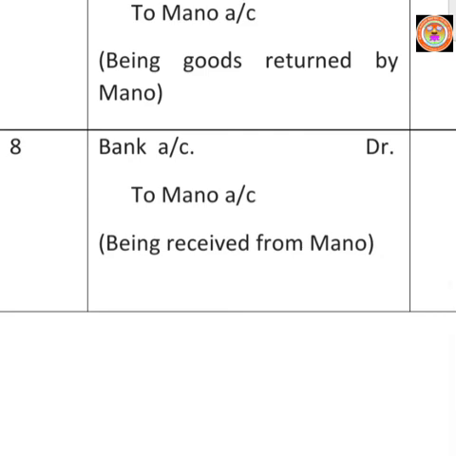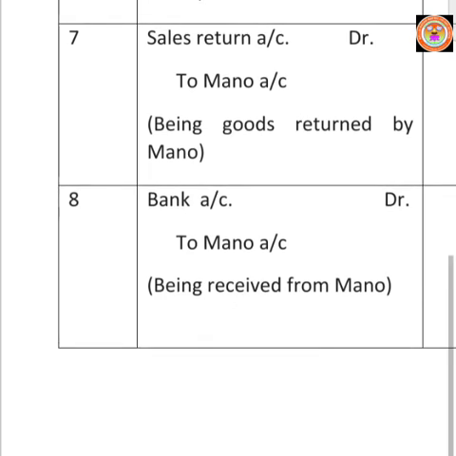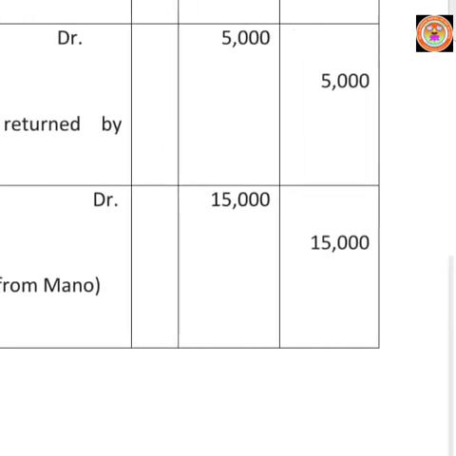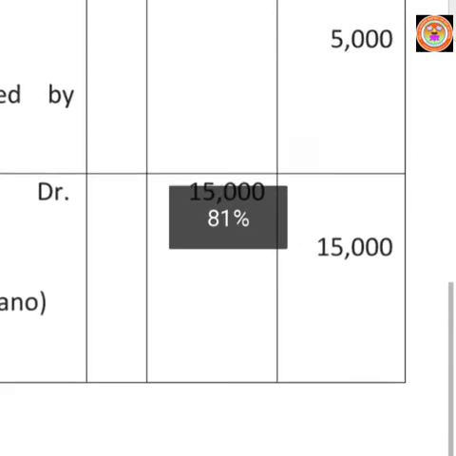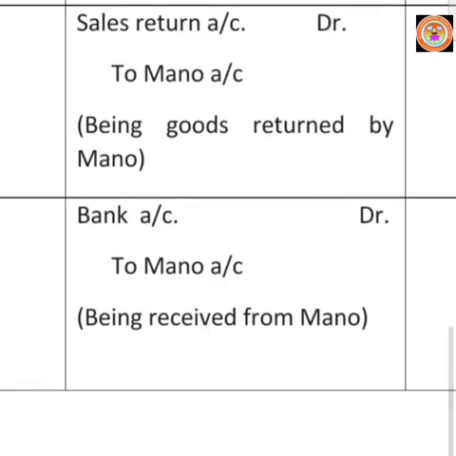Name of the giver is Mano. Credit the giver. Write to Mano's account. Amount rupees 15,000. Write 15,000 in both columns. Then write the narration being received from Mano.